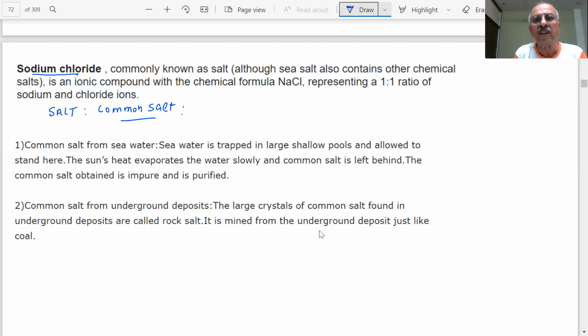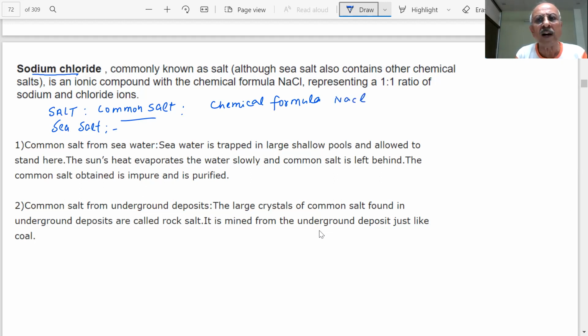And how do we obtain this? Common salt can be obtained from seawater, so it is also called sea salt. Why is it called sea salt? You know that seawater contains a large amount of sodium chloride. And you know how the salt is prepared from seawater: by evaporation of water, we can get NaCl. NaCl is the formula of sodium chloride. So common salt is the common name, and the chemical formula is NaCl. They ask you this so many times in the paper.